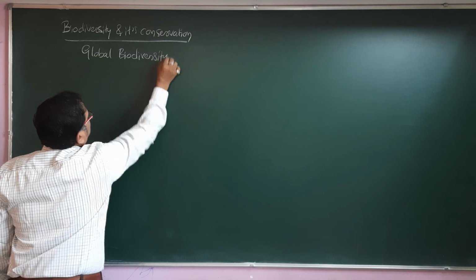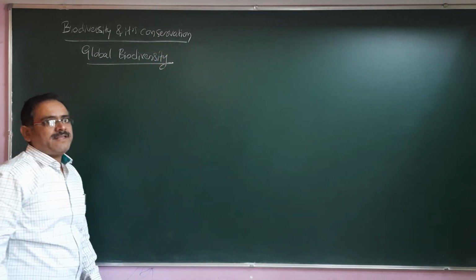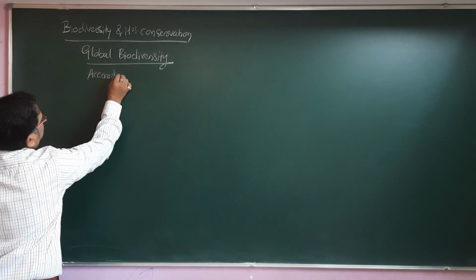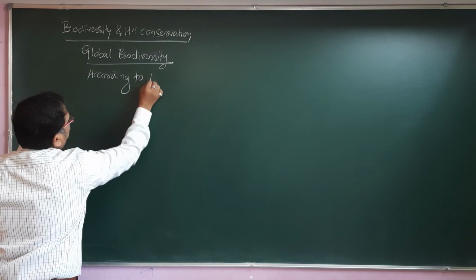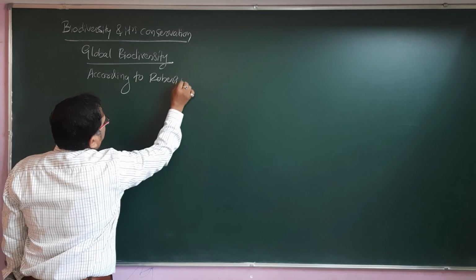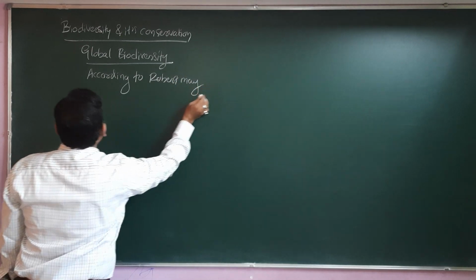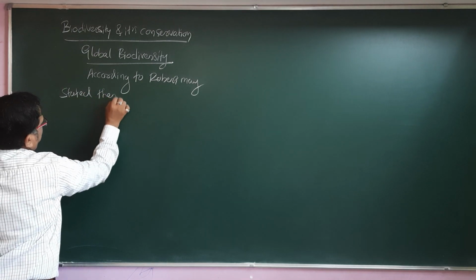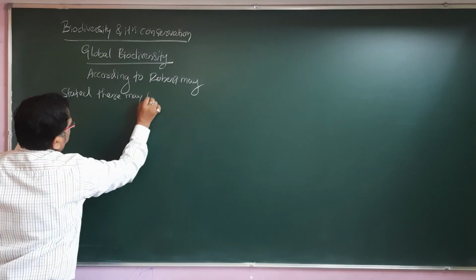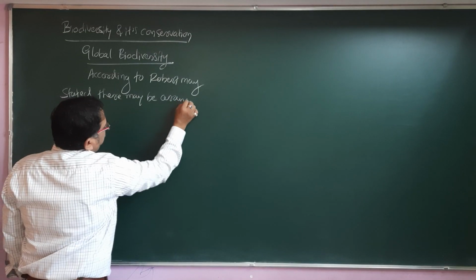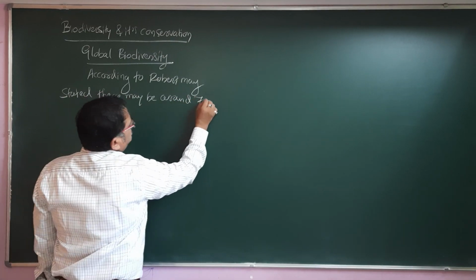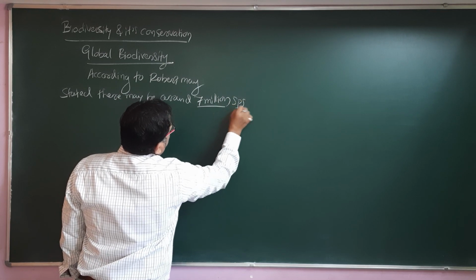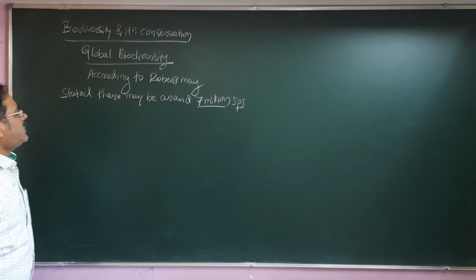According to Robert May, the ecologist, there may be around 7 million species living.